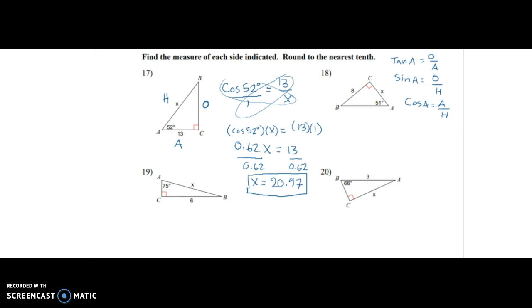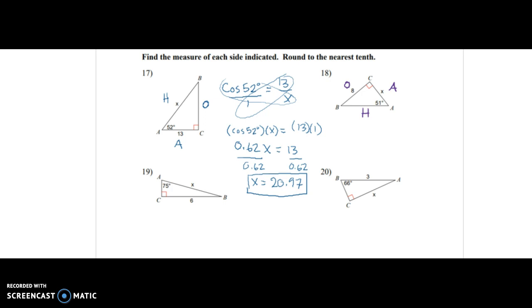So for number 18, let's try that one. I'm going to erase these real quick because you should have them written on your paper. If you don't, rewind the video and make sure you have these written down because you're going to want to use them. The next one, we're working from angle A again, and it's 51 degrees. From this angle, this is the opposite, the one on the side is the adjacent, and the one opposite the 90-degree angle is the hypotenuse.